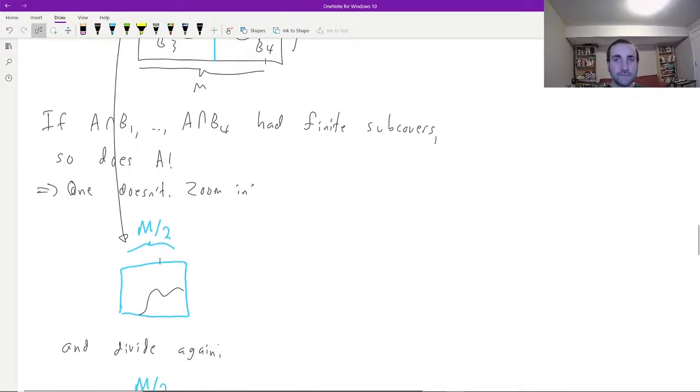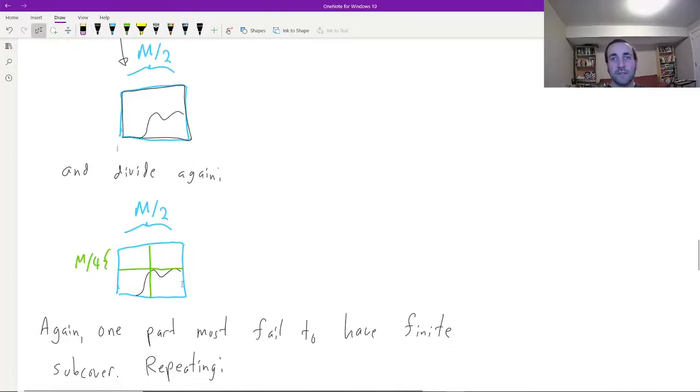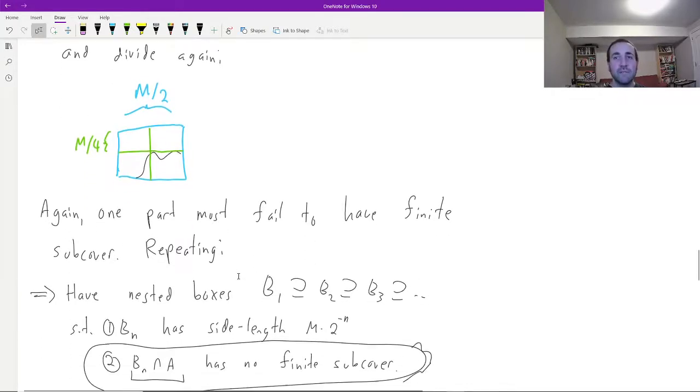Okay, so now we can zoom in, and we're going into the individual box, which doesn't have a finite subcover, and we're going to do the same thing. We're going to divide it into 2 to the d parts, this time with side length m over 4. And again, the intersection of one of those boxes with A must fail to have a finite subcover. And so we're going to repeat this.